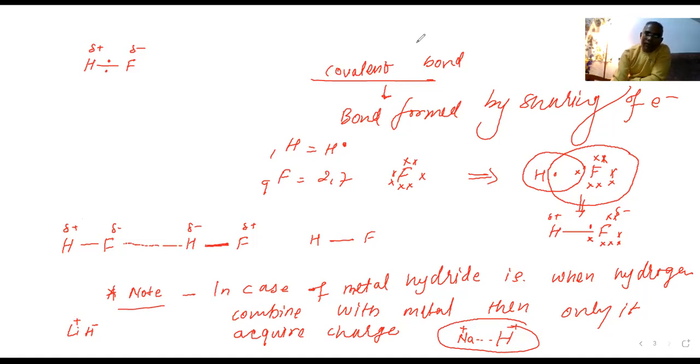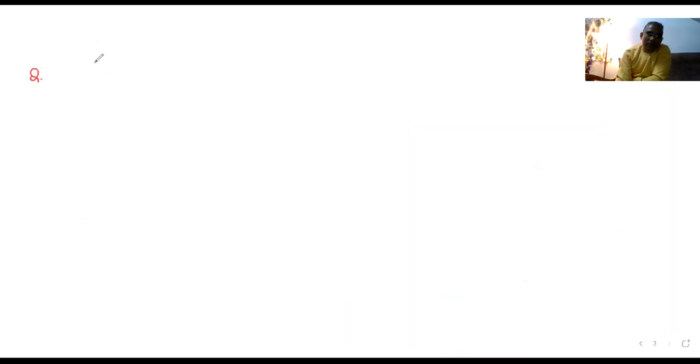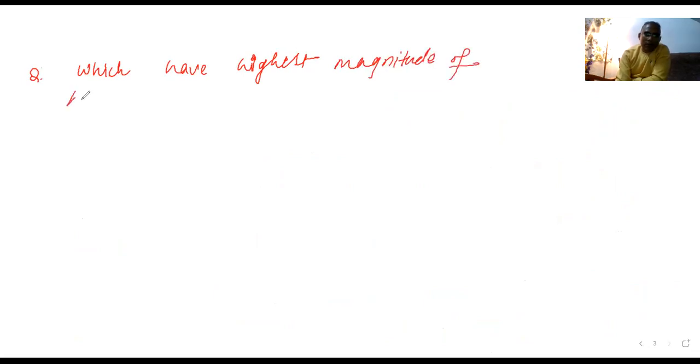Wait, I'm giving you one question on this. Which has the highest magnitude of hydrogen bonding?